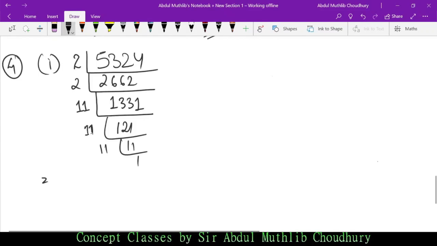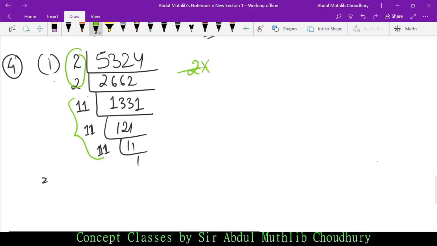Look at which factor in this prime factorization appears in a triplet, 3 times. It is 11, isn't it? 11 is 3 times. Listen very carefully. I should go slow so that your concept becomes crystal clear. 11 is 3 times, but 2 is how many times? 2 times. But for a perfect cube, how many 2's do we need? 3, isn't it?